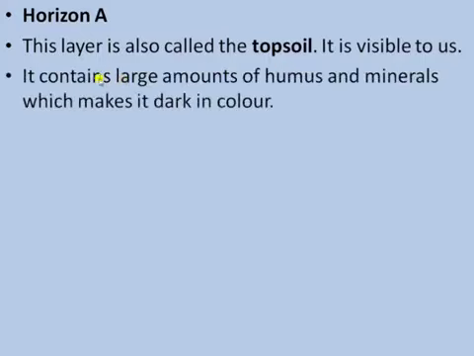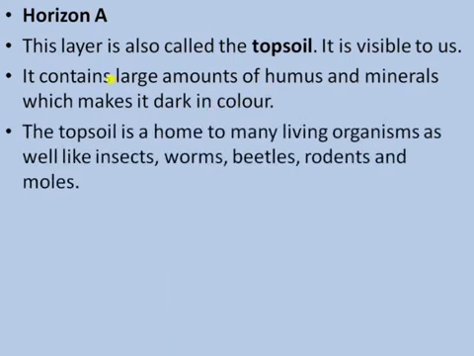It contains large amounts of humus, that is organic material, and minerals, which makes it darker in color. It is dark in color and rich in humus and minerals because it contains roots of plants and partially decomposed organic matter. The topsoil is also home to many living organisms, like insects, worms, beetles, rodents and moles.